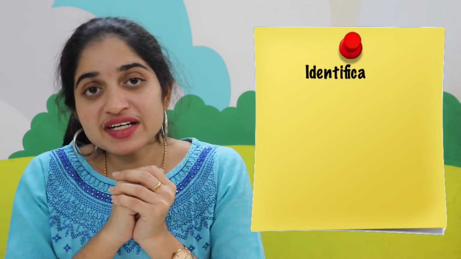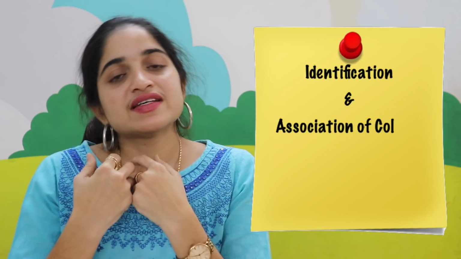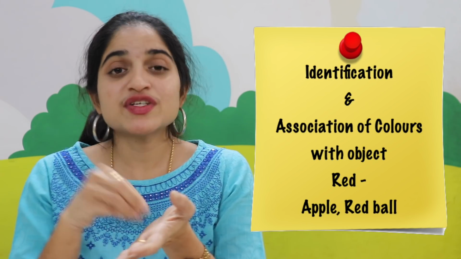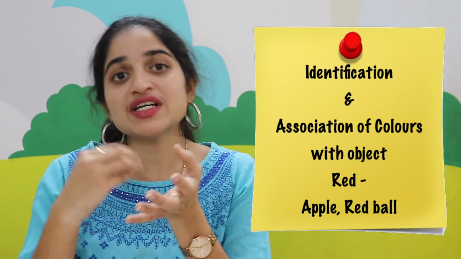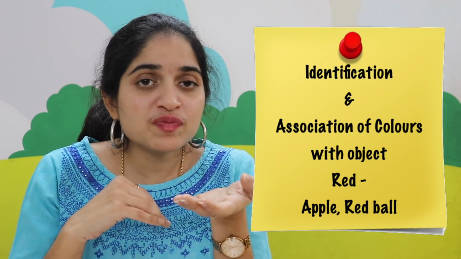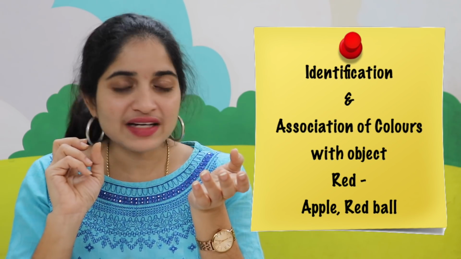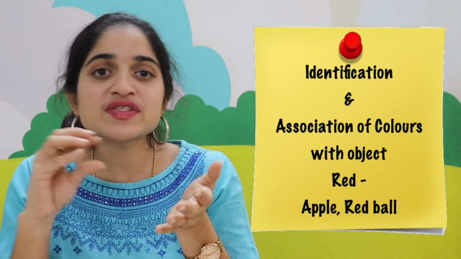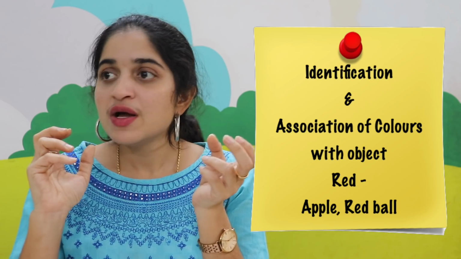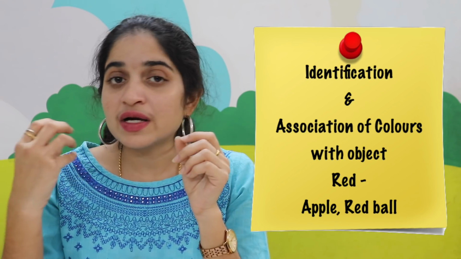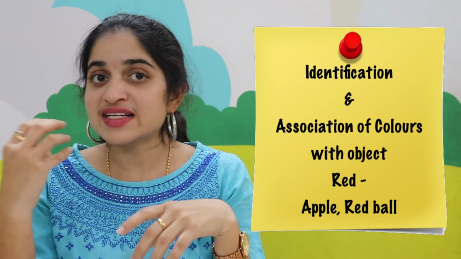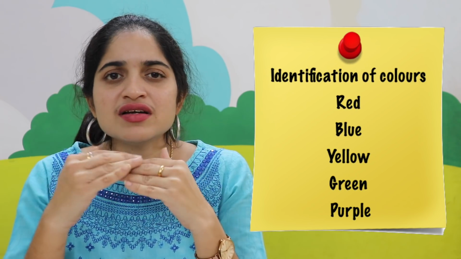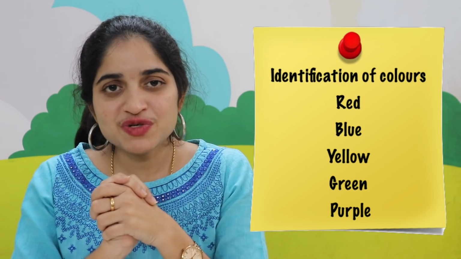Next, the child should identify the colors. For example, when they identify the color red, they also should be able to say the objects which are there in that particular room which are red in color. When it comes to playgroup, they should just identify the color red, and that much is enough. And when it comes to a nursery student, they also should be able to associate color with the objects. For example, they should say, I can see a red ball, a red drum, a red apple, a red slide, etc. Kids should learn again red, yellow, blue, green, purple, a little bit more colors than the playgroup students do.